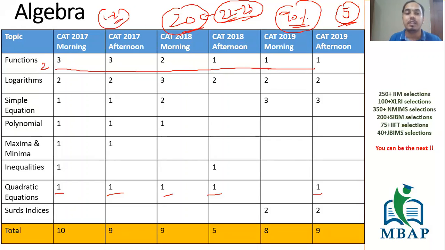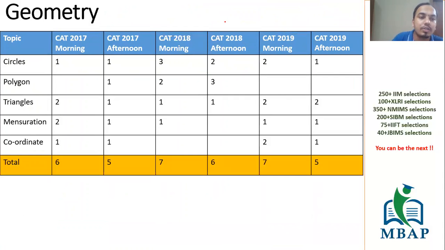So that depends. Based on this, now go through this table in detail, guys. Look at this. Probably even in geometry, if you're planning to leave the entire geometry, you can see what is the most important. If you see, circles on an average is again 2. Triangles on an average is again 2. Polygons is again 2 on average. Then there is mensuration.